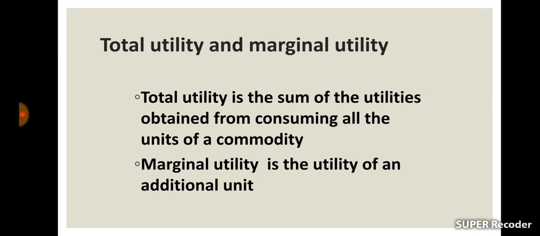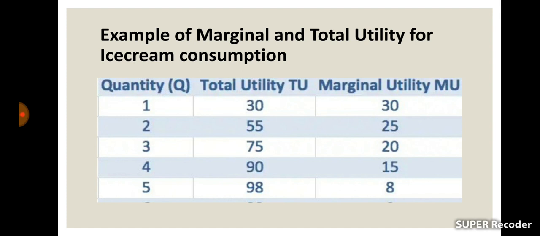Here in this example, the utility derived from the first unit is 30. So it is the marginal utility of the first unit of ice cream. And the marginal utility of the second unit of ice cream is 25. And the marginal utility of the third unit of ice cream is 20. The marginal utility of the fourth unit of ice cream is 15. And finally, the marginal utility of the fifth unit of ice cream is 8.